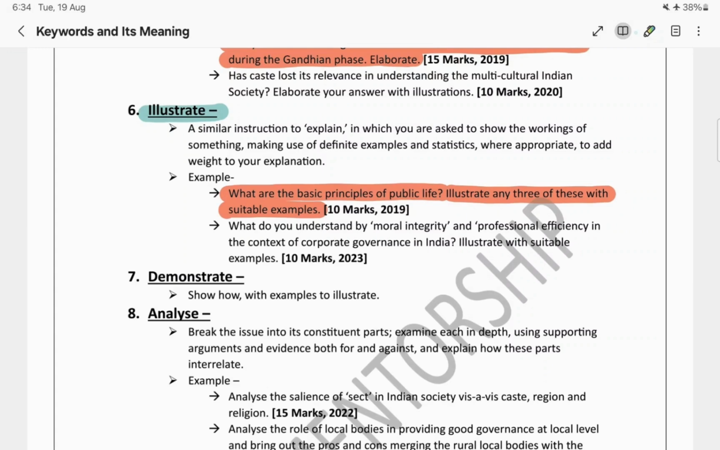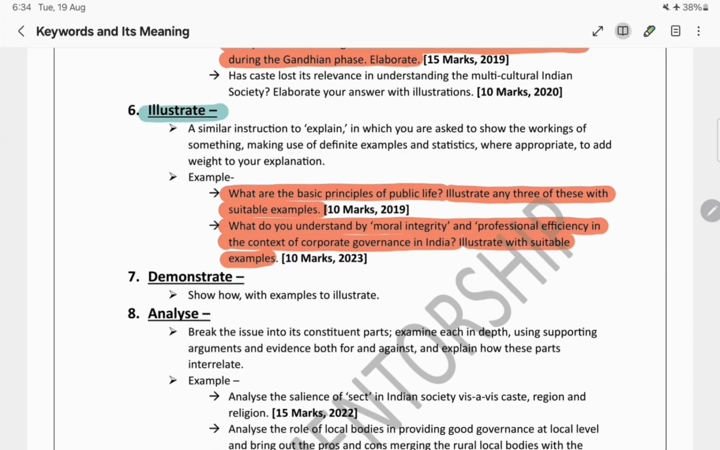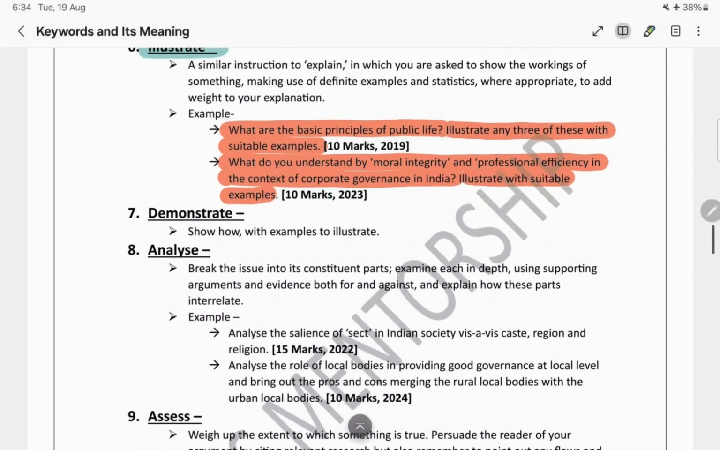See the next question. What do you understand by moral integrity and professional efficiency in the context of corporate governance in India? But we need to substantiate our answer with what? Illustrate with suitable examples. I hope you understood what illustrate means. It is almost similar to explain, but the only difference is that we need to give examples or data or statistics in case of illustrate.